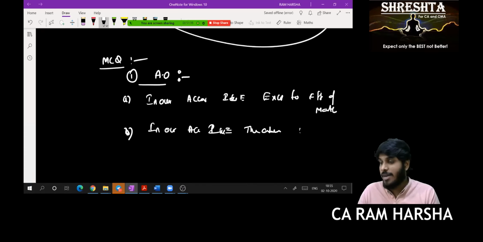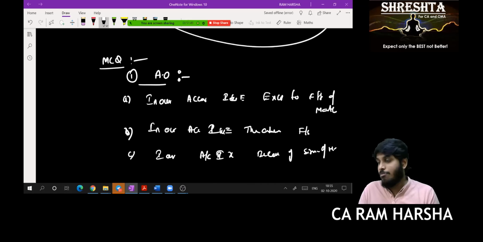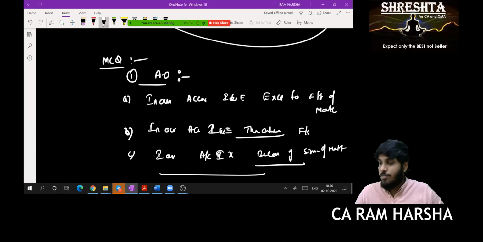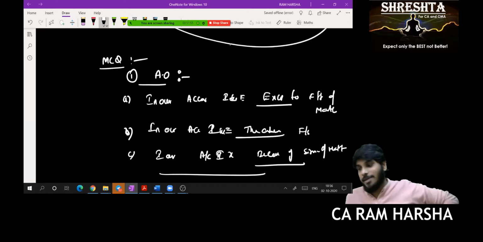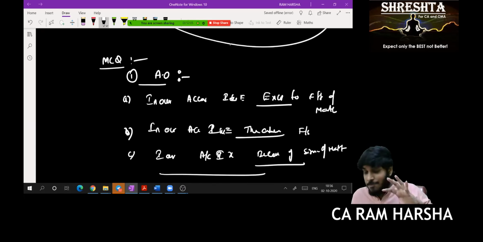the aforesaid financial statements are showing true and fair view. C. In our opinion, according to the information and explanation, because of significance of matter described in dash. Okay, that's fine. Now tell me which of this will be suitable for adverse opinion. Option C, sir. Why? Because you told that there is significance of matter.